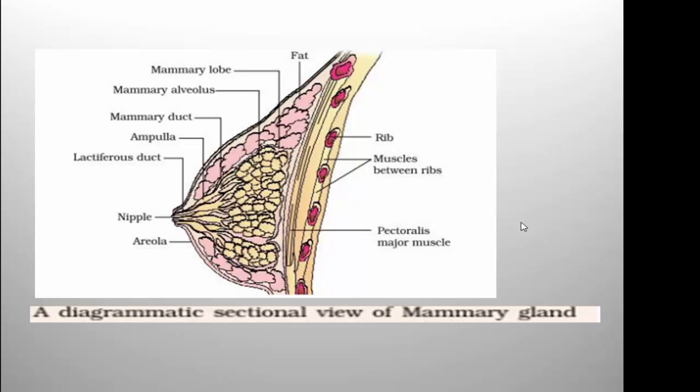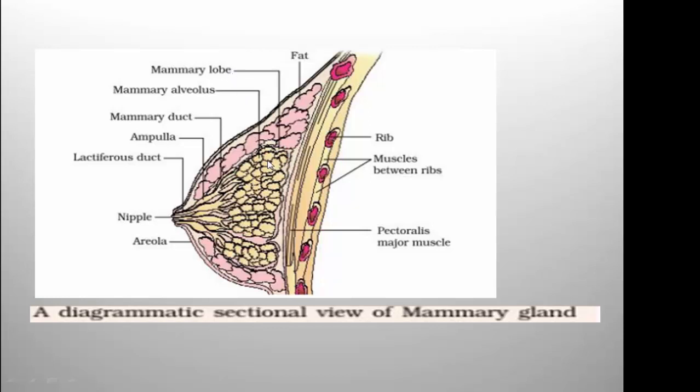So let us go for what are the parts. Here you can see the sectional view of mammary gland. This particular part represents fat, and these structures are mammary lobes.